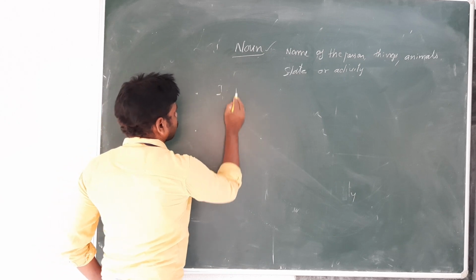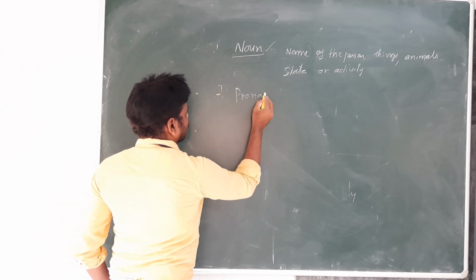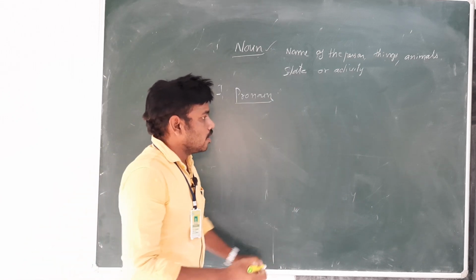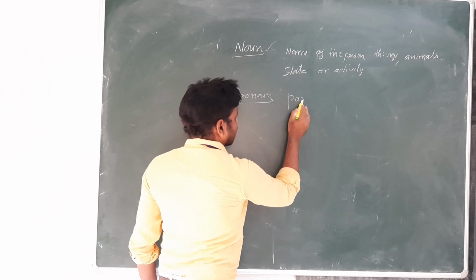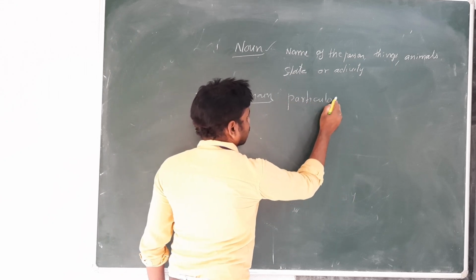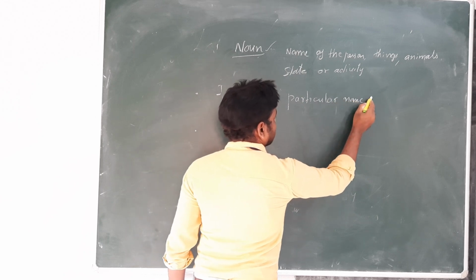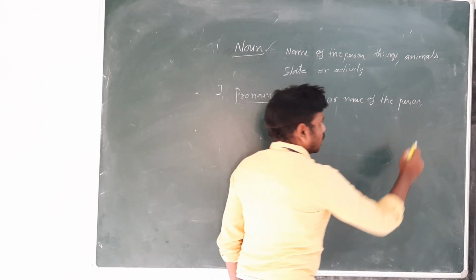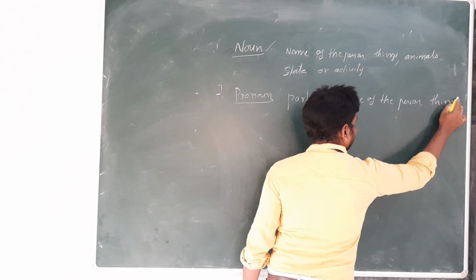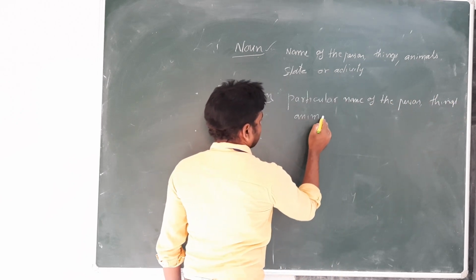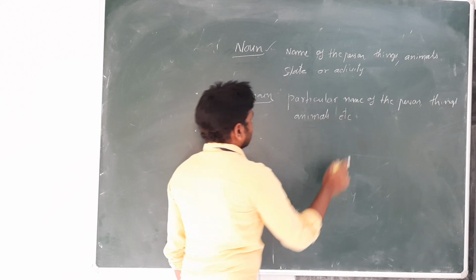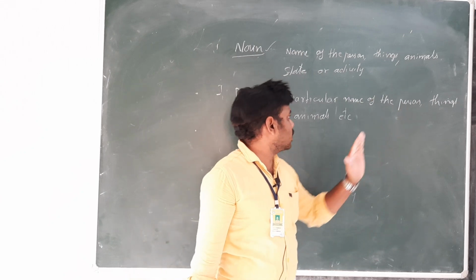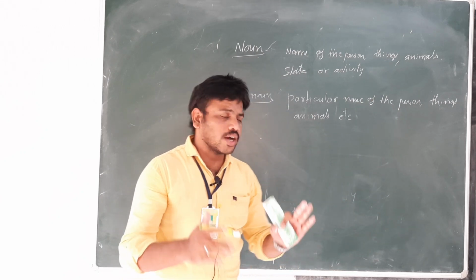So what is a proper noun? A proper noun refers to the particular name of a person, things, animals, etc. Now what is a particular name of a person?